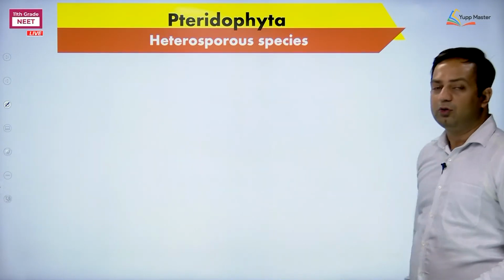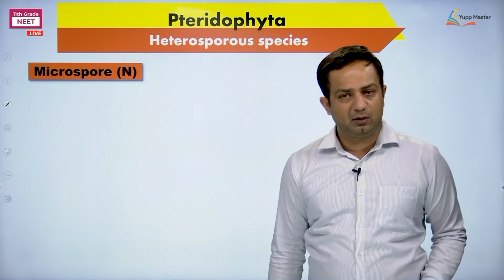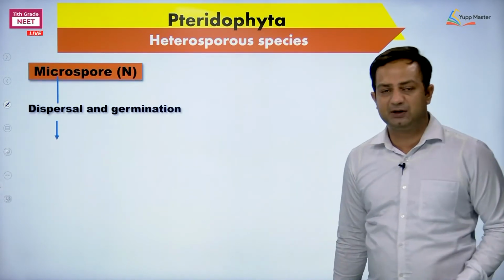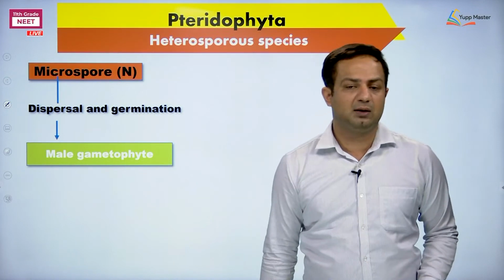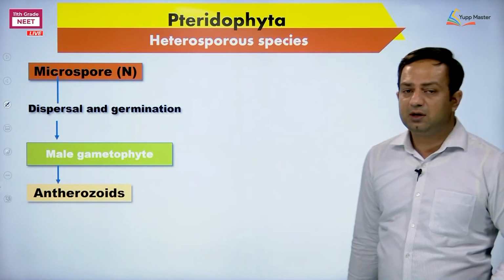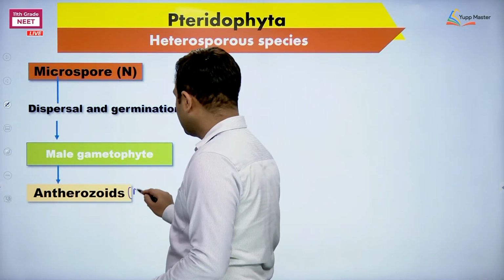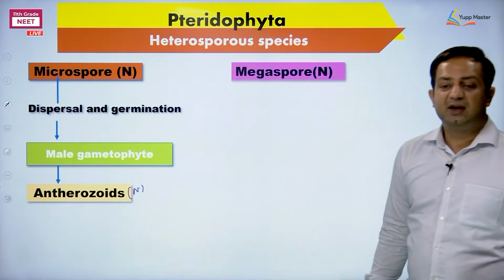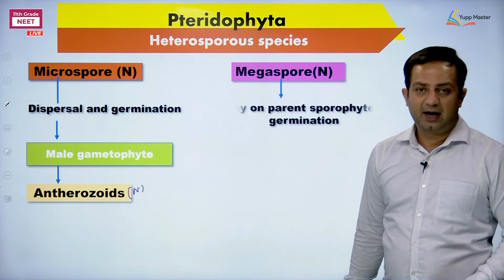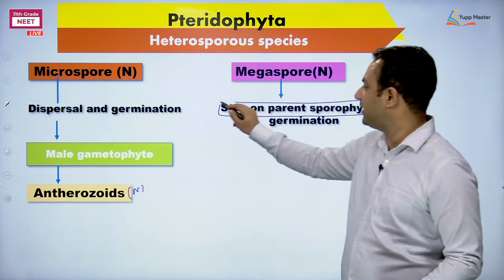Next, what about heterosporous species? Because the sex organs are on different gametophytes, we call them dioecious gametophytes. The microspore is dispersed and germinates into what? The male gametophyte. The male gametophyte bears the male sex organ Antheridium, and that bears antherozoids. Ploidy of antherozoids, obviously n. Whereas megaspore is going to germinate but not be dispersed. I repeat, not dispersed. What does it mean? It stays on the parent sporophyte.